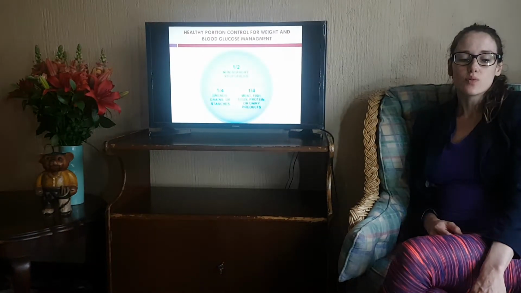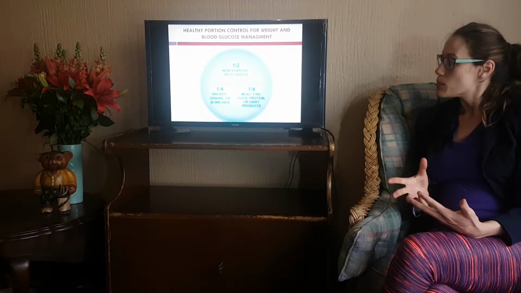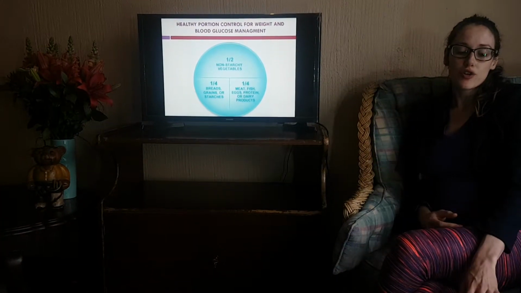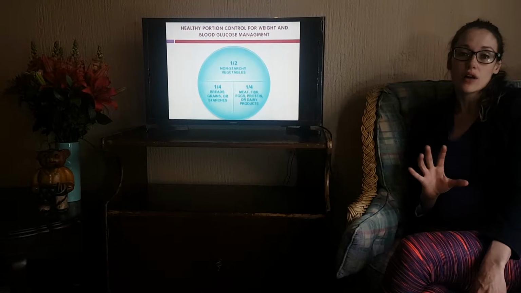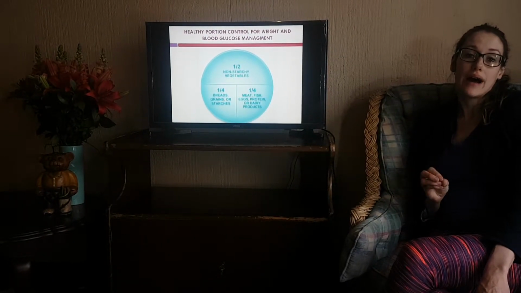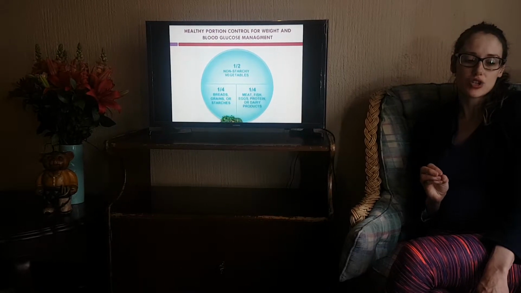This is quite a nice way of practicing portion control, the diabetes or portion plate. So typically what we want is half of our plate being made up of your low carbohydrate or low starch vegetables.